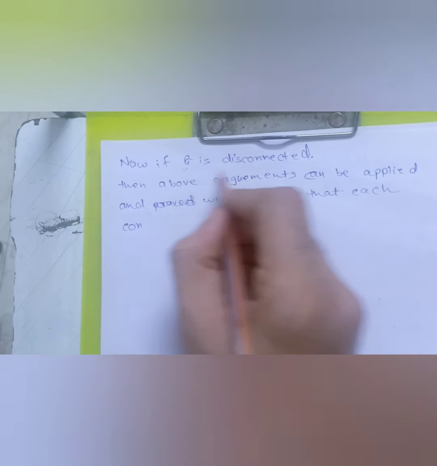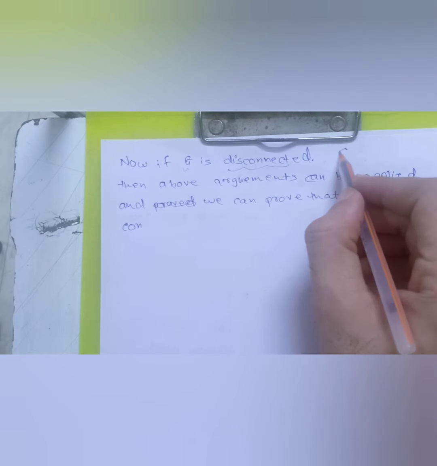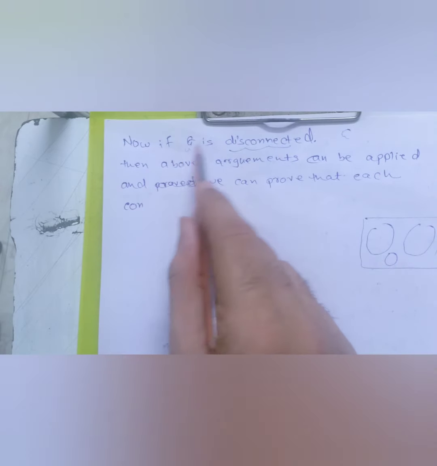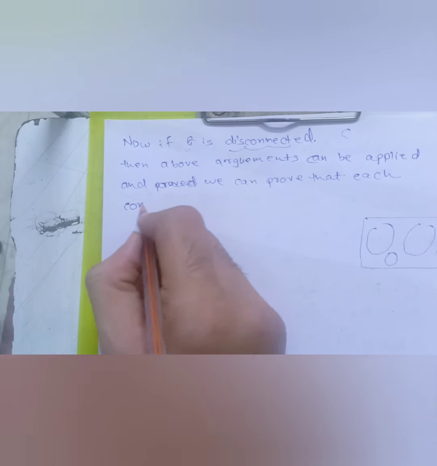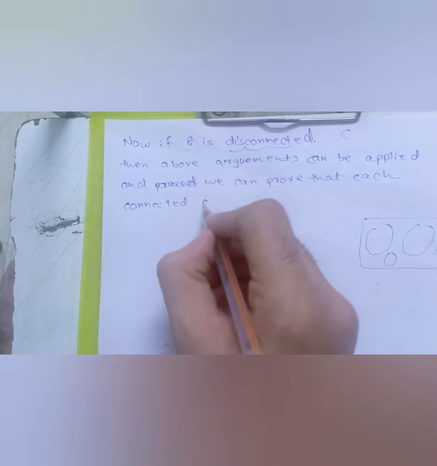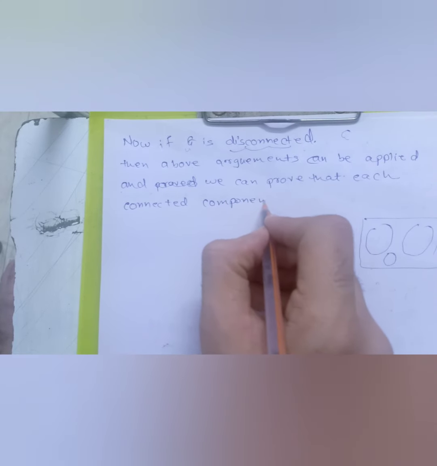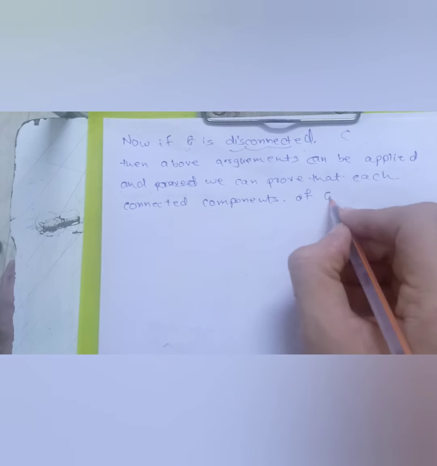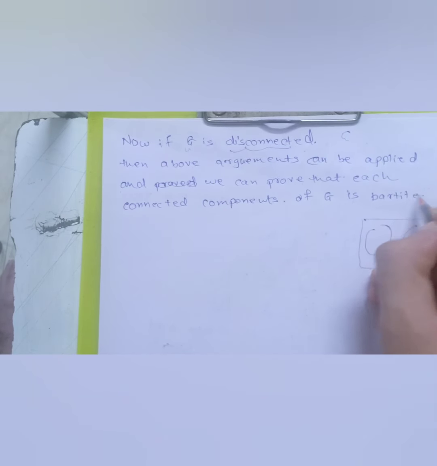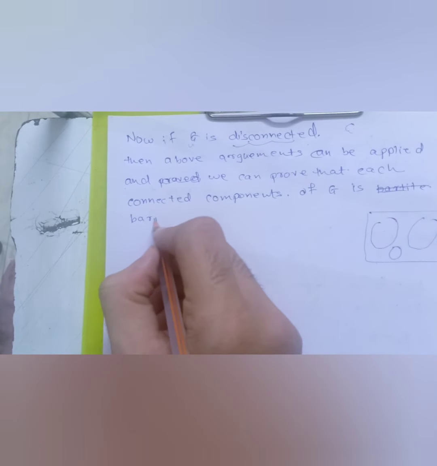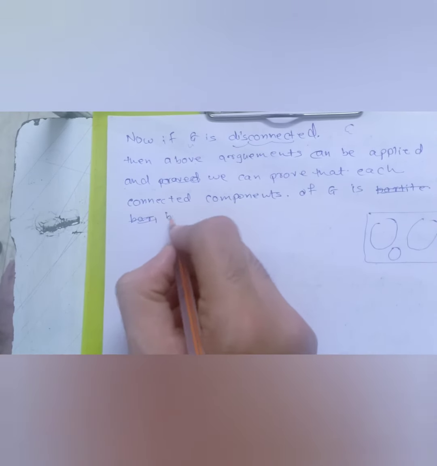So as you all know, right, if G is disconnected, it will have many connected components. So if we say that this is a disconnected graph, then it will have many connected components. That's what disconnected means. So I can say that if G is disconnected, then the above arguments can be applied, and we can prove that each connected component of G is bipartite.